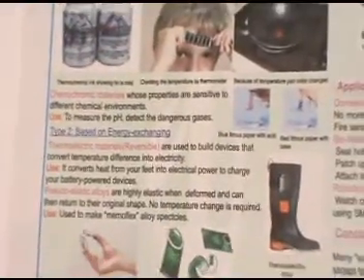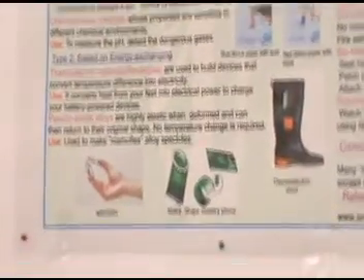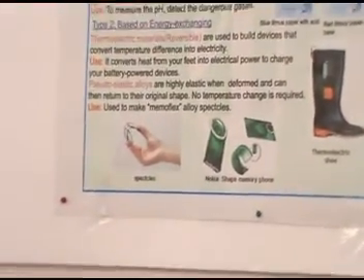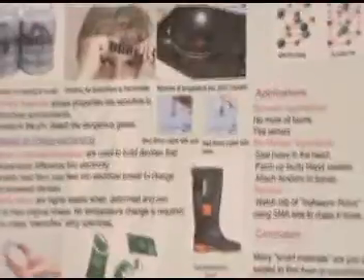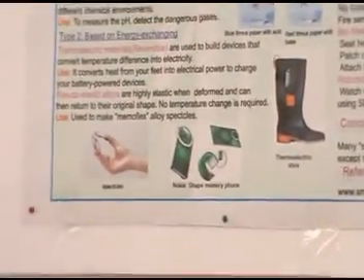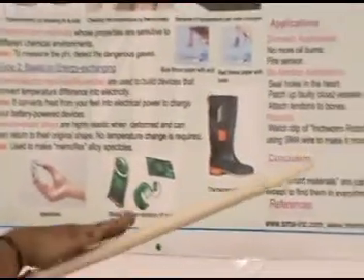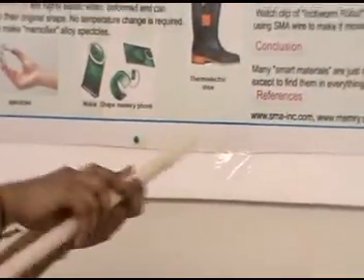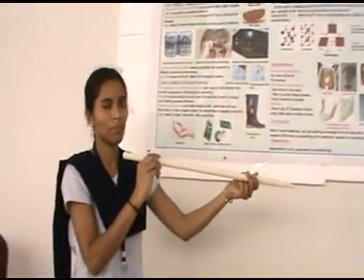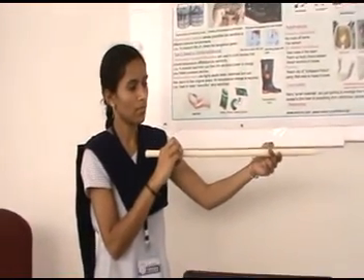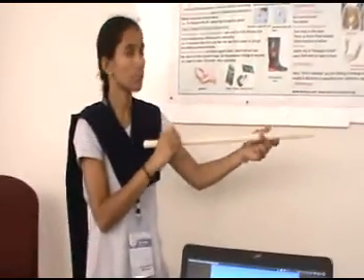It is also used to detect dangerous gases. In some chemical industries, there are gas leakages. We can't see directly where the leakage is going on. If we apply a chemochromic coating over the surface of a material, then wherever there is a leakage, it shows a color change. That change shows that a gas is leaking, so we have to stop that process.